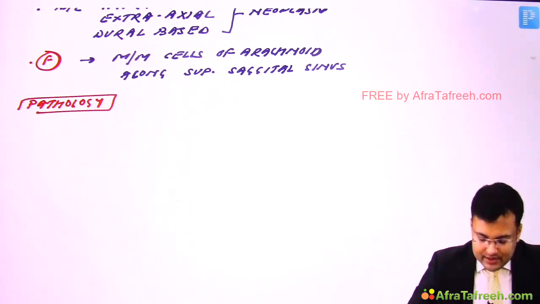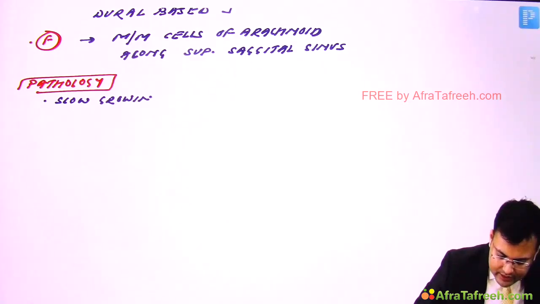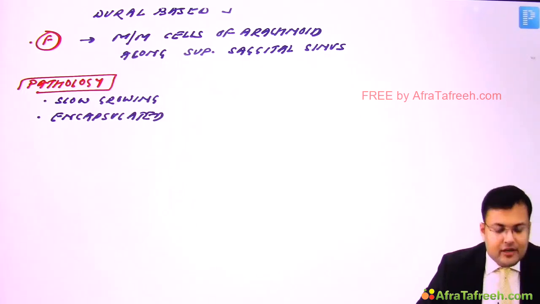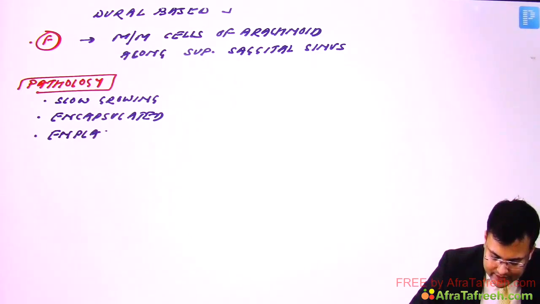So see important points. Meningioma is slow growing. This is encapsulated. And what kind of growth pattern is there? There is in-plaque pattern of growth.